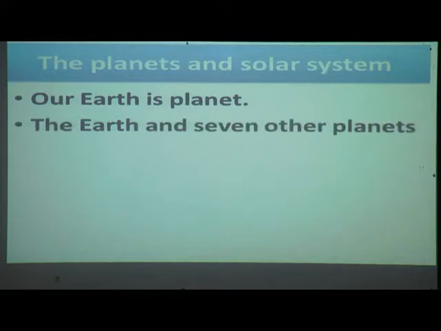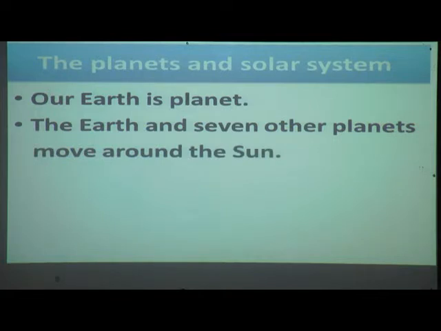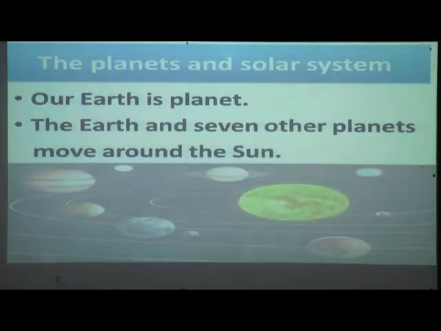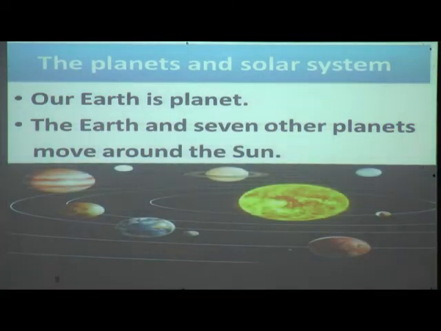The earth and 7 other planets move around the sun. Yes, you can see in this picture the central glowing circle is the sun, and the other planets are moving around the sun.